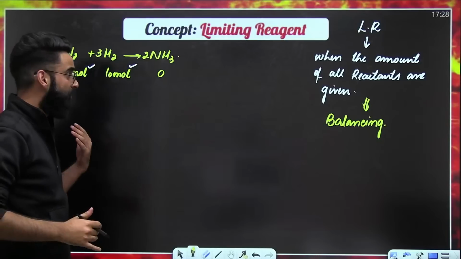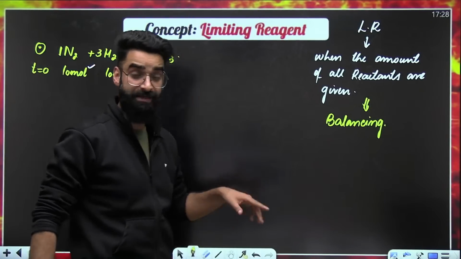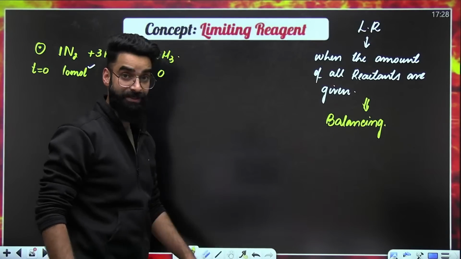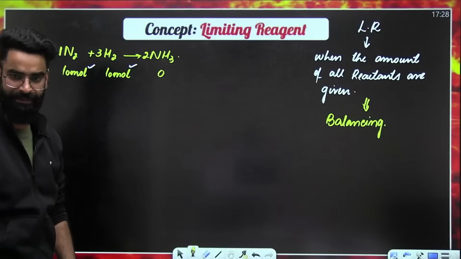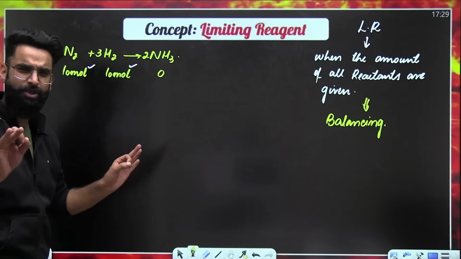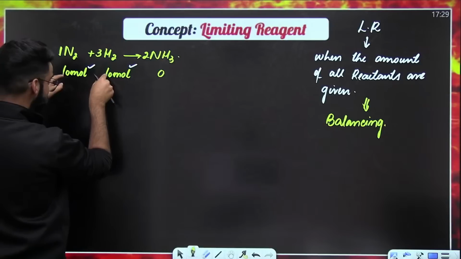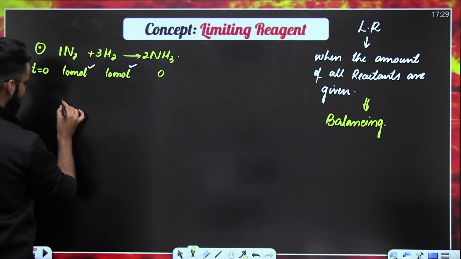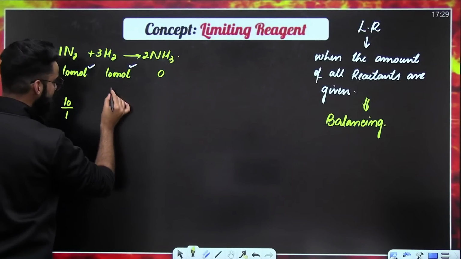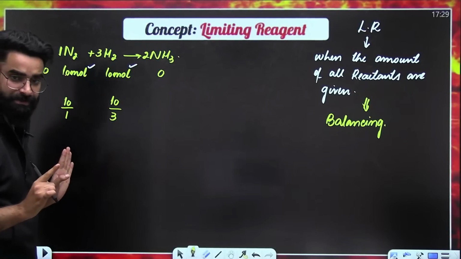After balancing the reaction, we are supposed to identify which one is the limiting reagent. How do we identify the limiting reagent? There is a special procedure for that. Just do one simple thing: divide the given moles of reactants by their respective stoichiometric coefficients. Like I'm writing 10 divided by 1, and here it's going to be 10 divided by 3.